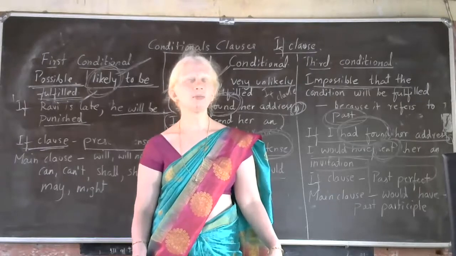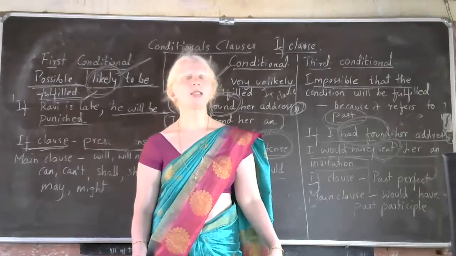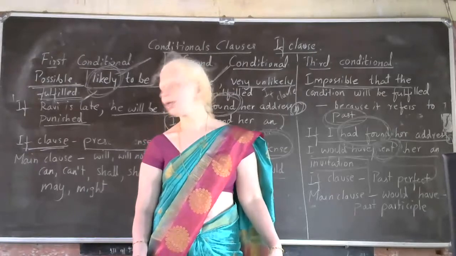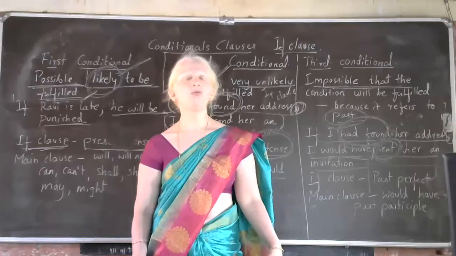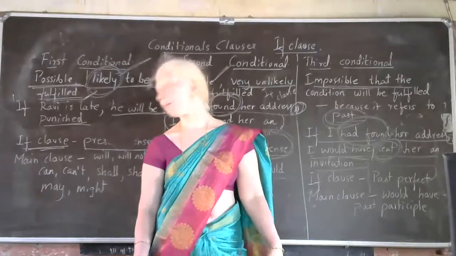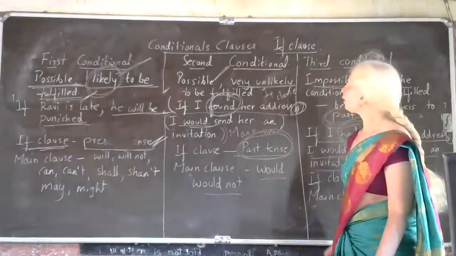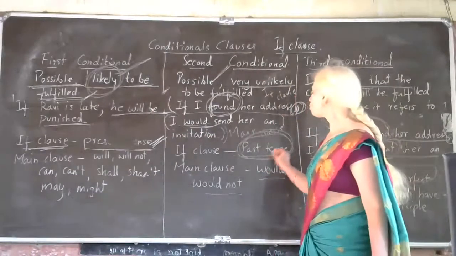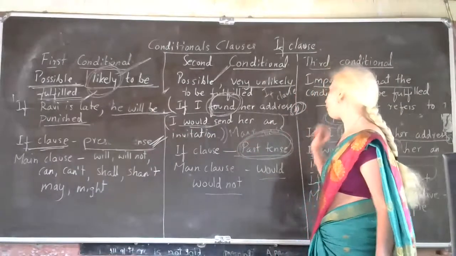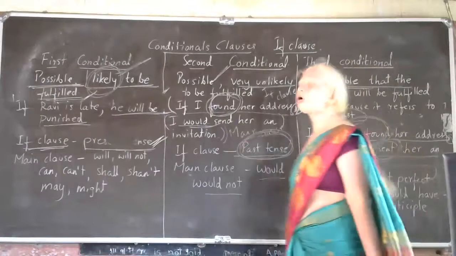First conditional means the if clause has present tense, and the main clause has will, will not, shall not, can, cannot, may, might or may not. In the second conditional, the if clause has the verb in past tense, and the main clause has would or would not.